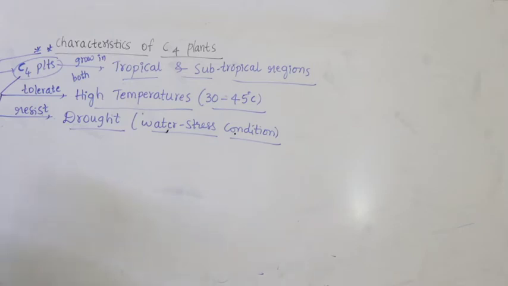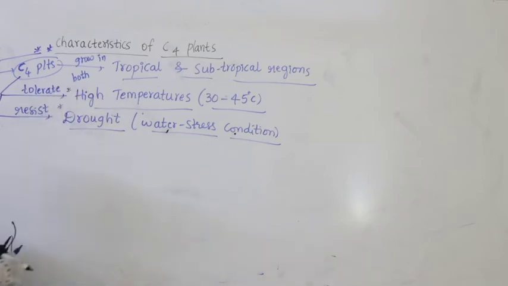What does drought mean? Lack of water. Whenever there is no rainfall for years together, groundwater becomes very low, so a water stress condition will be there. But still C4 plants can be found growing in such a drought environment. Even though there is a lack of water, C4 plants can resist the drought condition, the water stress condition.